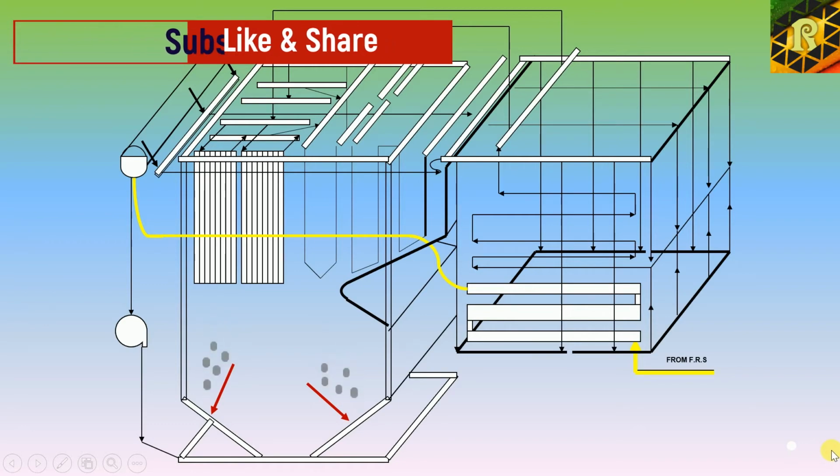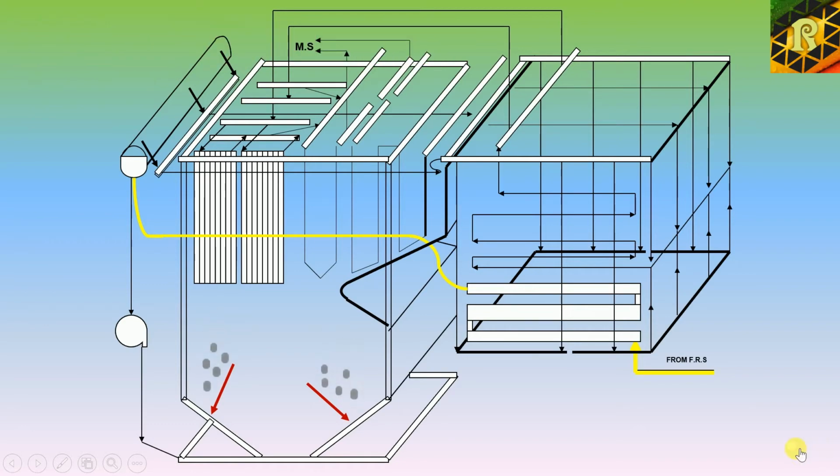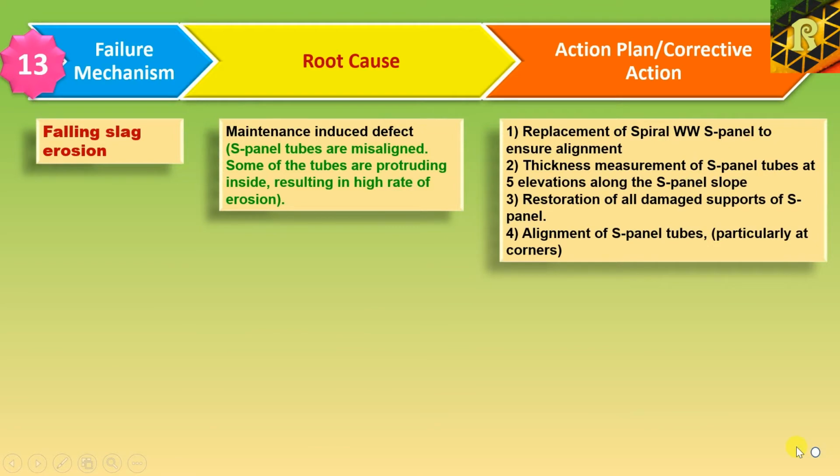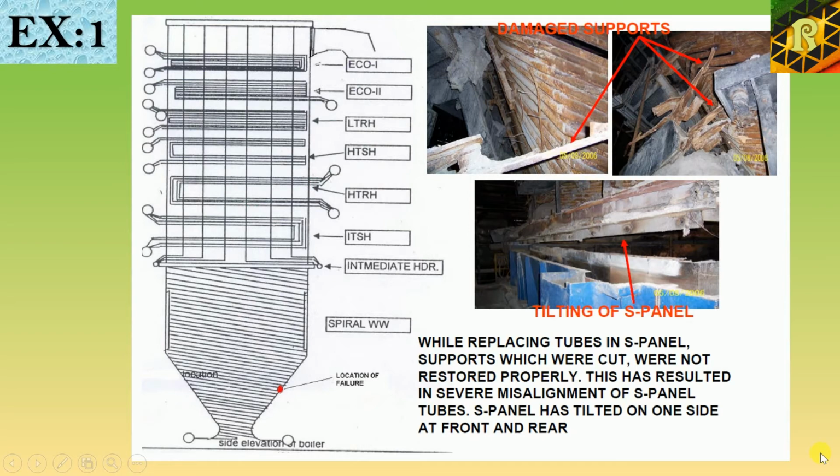If large slag particles fall, they can dent and bend tubes. Action plans for this kind of failure are replacement of spiral water wall S panel to ensure alignment, thickness measurement of S panel tubes at 5 elevations along the S panel slope, restoration of all damaged supports of S panel, alignment of S panel tubes, particularly at corners.